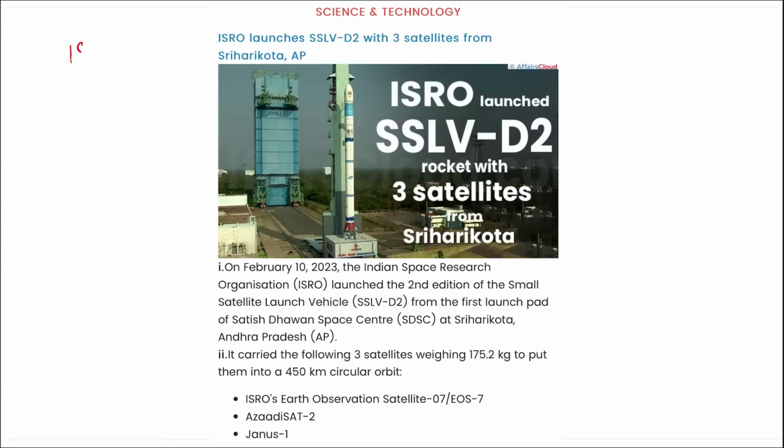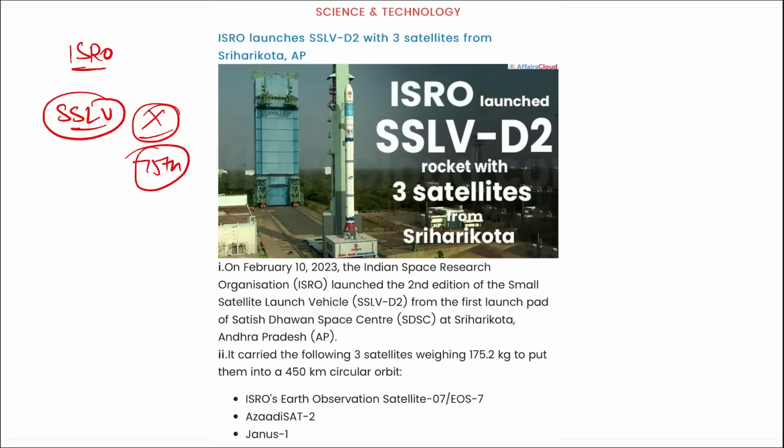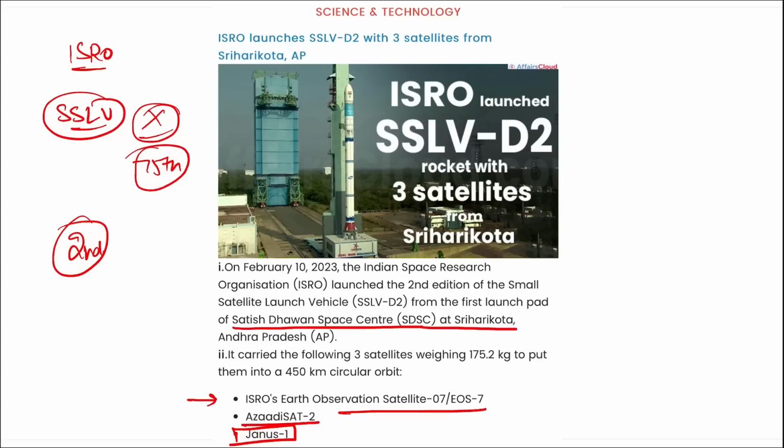Next, ISRO. We know ISRO has earlier launched the small satellite launch vehicle, but it was a failure mission. It was launched on the 75th Independence Day. But now the second edition of this SSLV was launched, along with which 3 satellites were launched. One was your Earth Observation Satellite 7, Azadi Sat 2, and Janus 1 was also launched. And they were launched from Satish Dhawan Space Center, that is in Sriharikota, Andhra Pradesh.